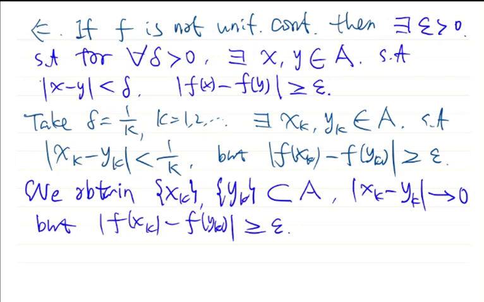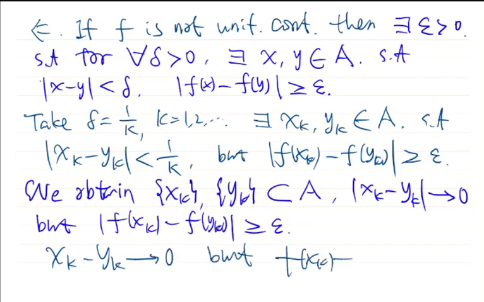So these sequences satisfy that xk minus yk goes to 0, but f(xk) minus f(yk), which is a sequence in Rm, does not go to 0. Okay, this is a contradiction to our assumption.